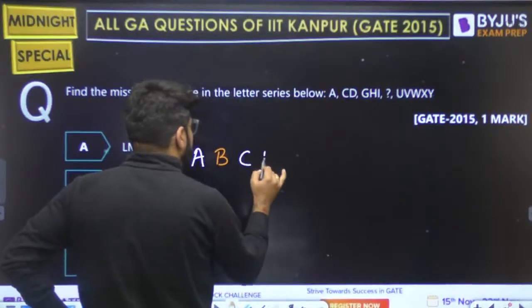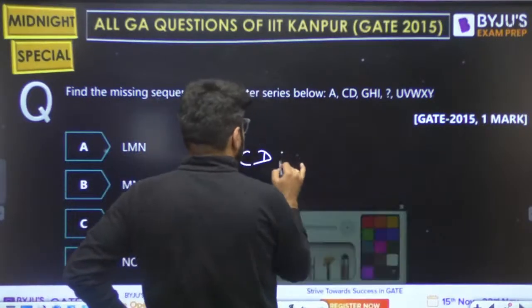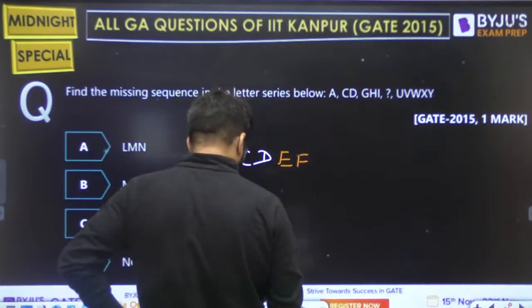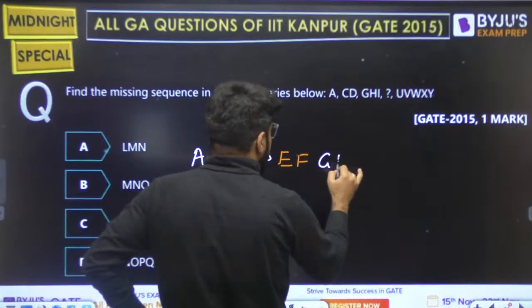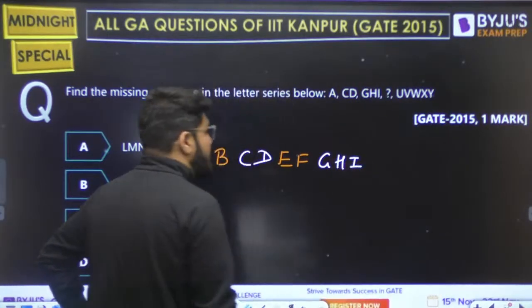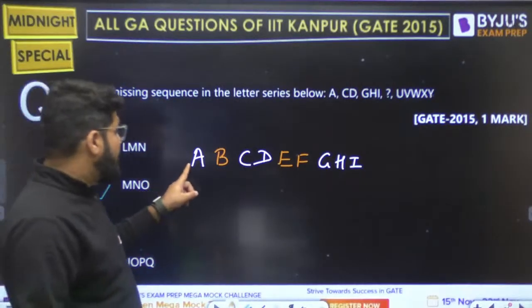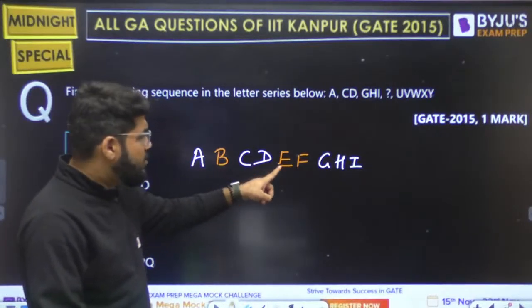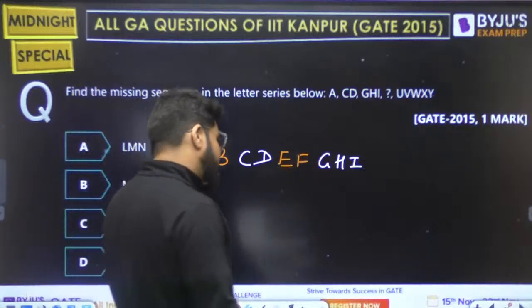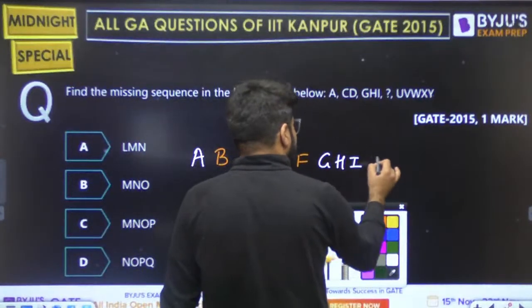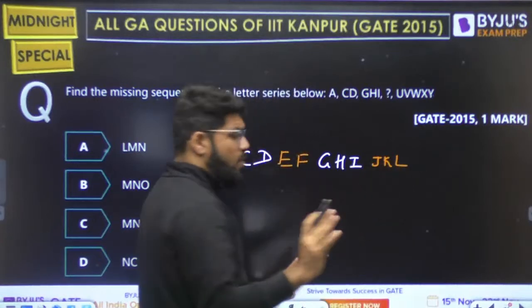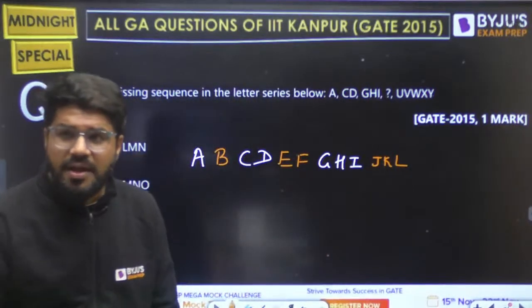Then C, D given. Then E, F missing. Then G, H, I given. So 1 given, 1 missing, 2 given, 2 missing, 3 given, 3 missing. After G, H, I, J, K, L should be missing. This is not the answer.